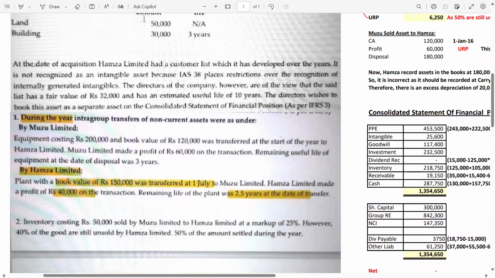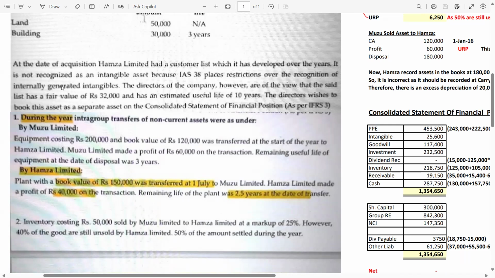Now, at the date of acquisition, H Limited had a customer list. This is IAS 38 intangible. H Limited had a customer list which it has developed over the years. It is not recognized as an intangible asset because IAS 38 places restrictions over the recognition of internally generated intangible assets. Yes, we all know internally generated intangible assets should not be recognized because of their criteria.